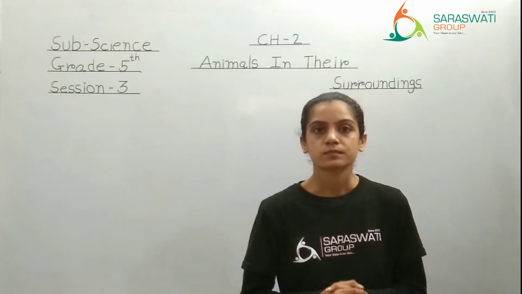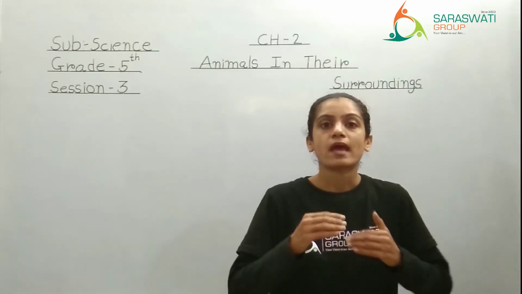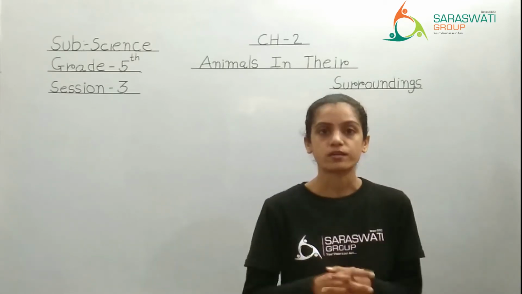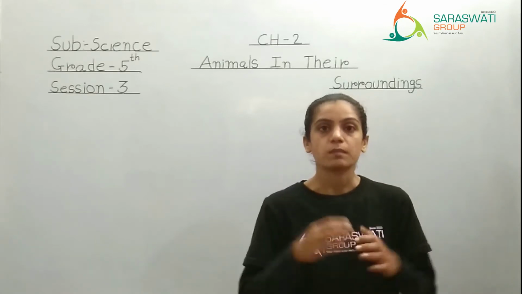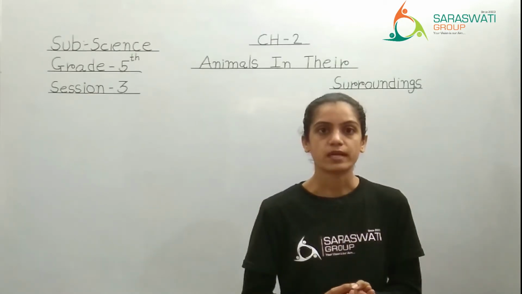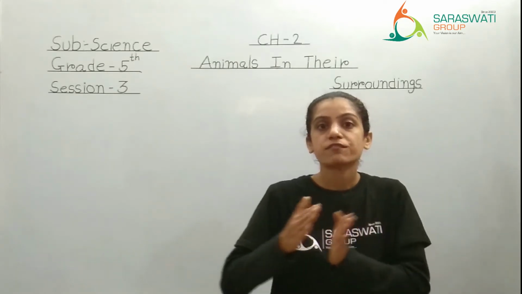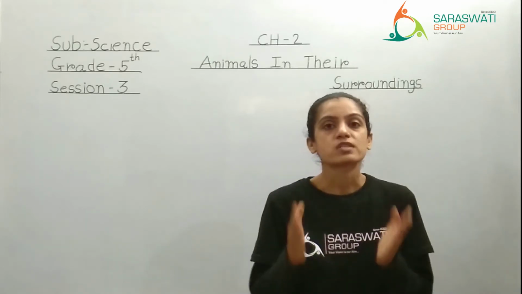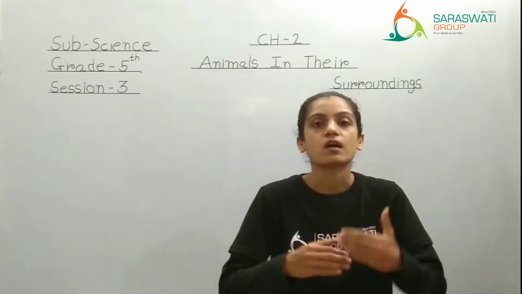Why is it needed? Just because animals are living in a natural home. Maybe on a tree, maybe in water, maybe under the soil, maybe on the soil, maybe on land. So in short we can say that they have a different habitat. They have a natural home, and to survive in this natural home, they have a different covering.